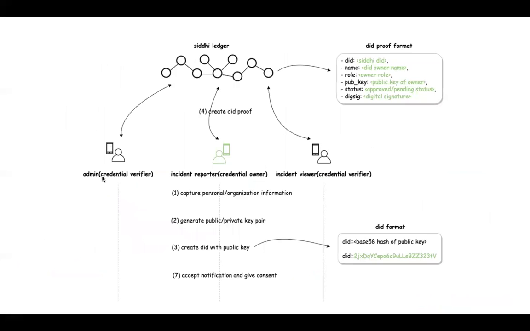So an admin needs to verify incident reporters and incident viewers. Basically, capture personal information, generate a public-private key pair, and create a DID in self-serving identity terms. It's called DID, decentralized identity. We generate the DID basically with the base 58 hash of the public key. Then we upload this DID proof into the blockchain ledger. This is the format of the DID proof: DID name, role, public key, status, and details. This is the DID proof we store on the blockchain.